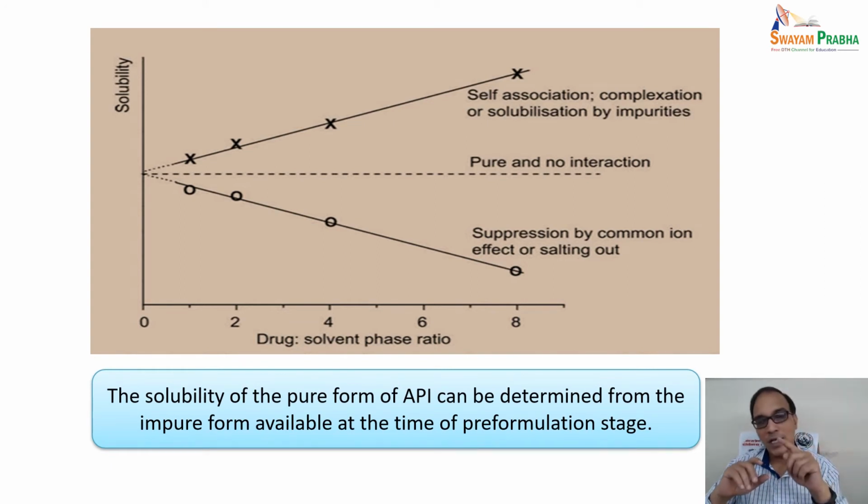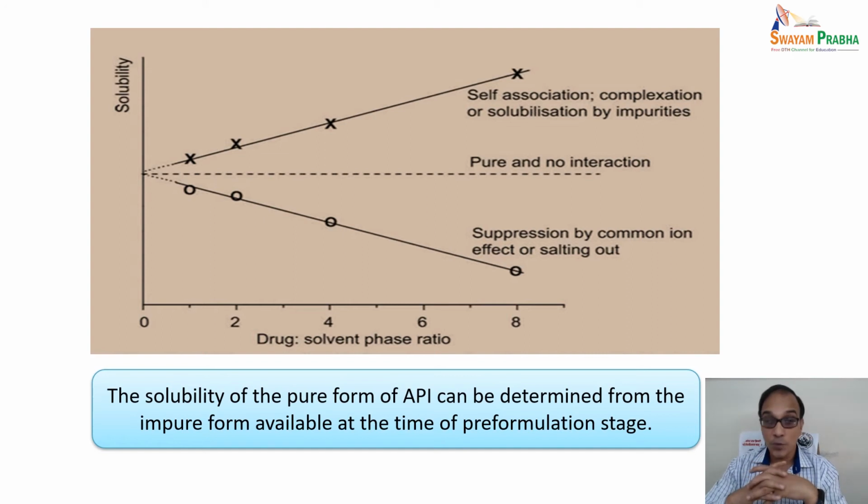And if there are common ions, a salting out effect is there, suppression of solubility occurs in those cases, and the downward curve will be there. However, they will intersect the y-axis at a particular point, which is actually the solubility of the pure form, where there is no interaction. So pure solubility we can achieve with this impure component solubility in different ratios.